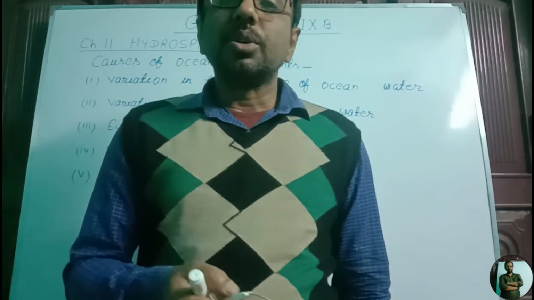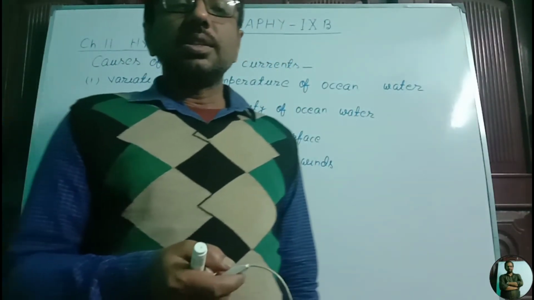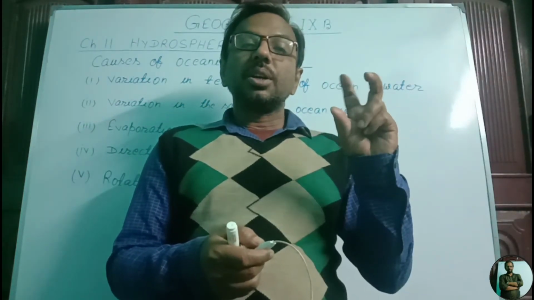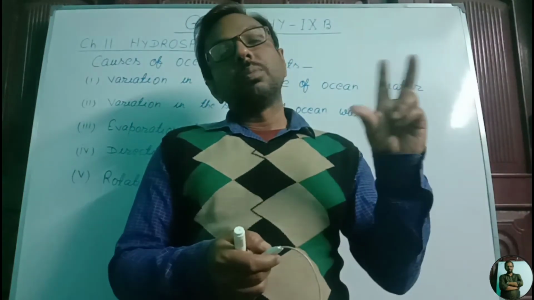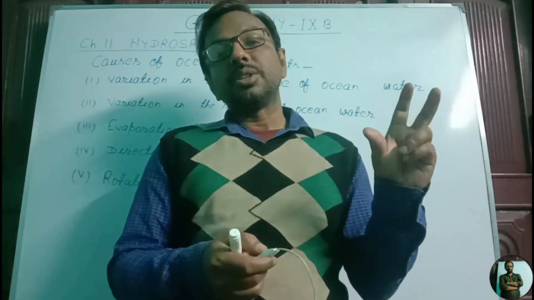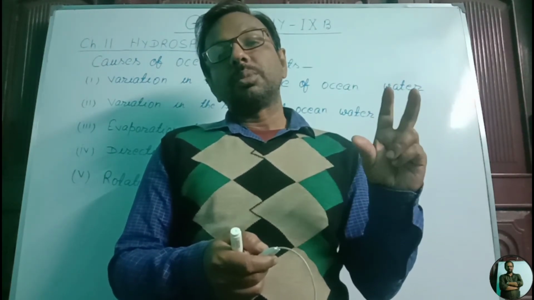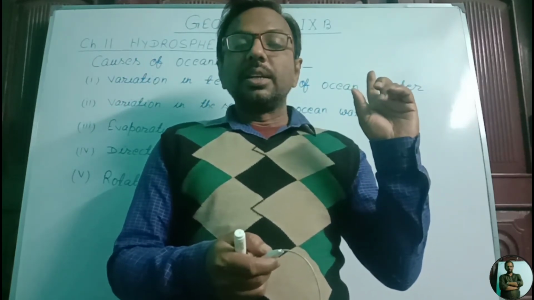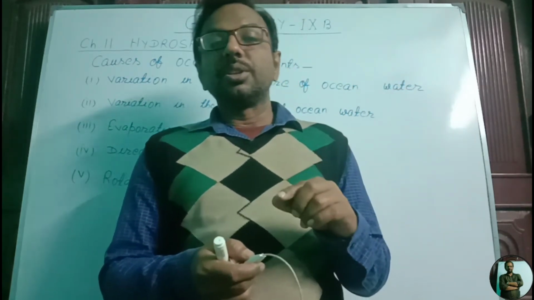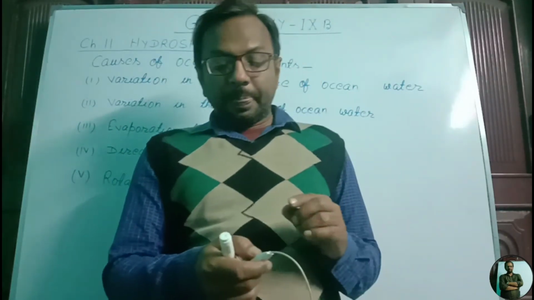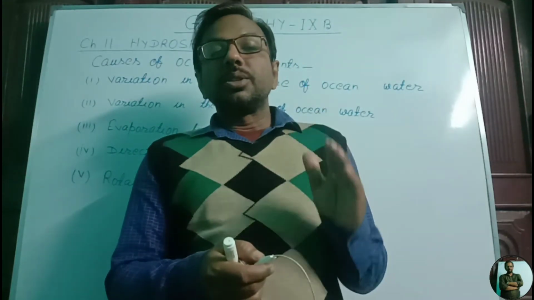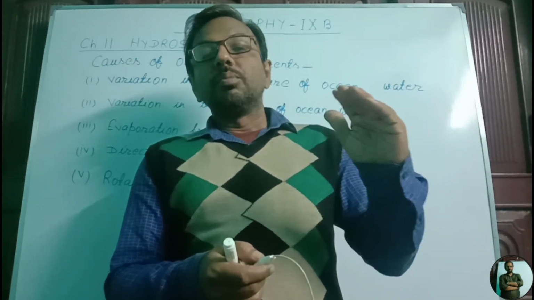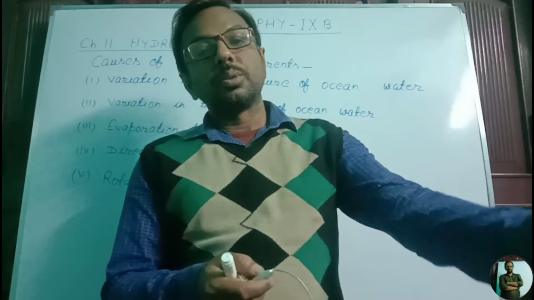So salinity is also one factor, and this is in the case while the temperature of oceanic water is equal. Then the movement of the oceanic water depends on the salinity, that is the amount of salt present in the ocean. On the basis of this, low salinity oceanic water moves towards the high salinity oceanic water.